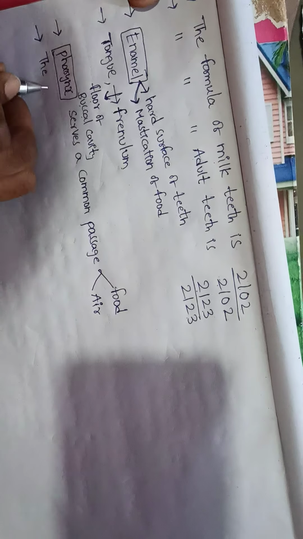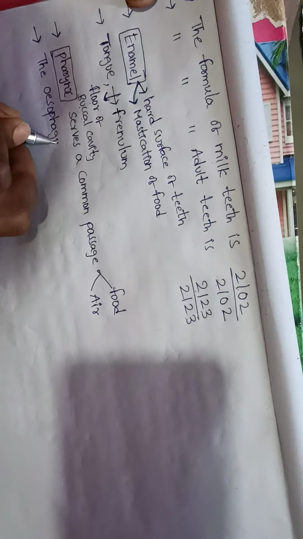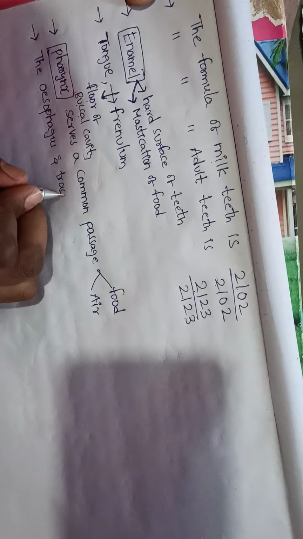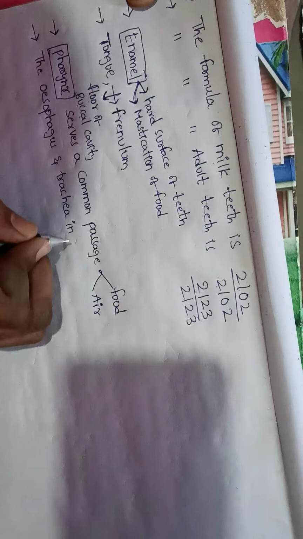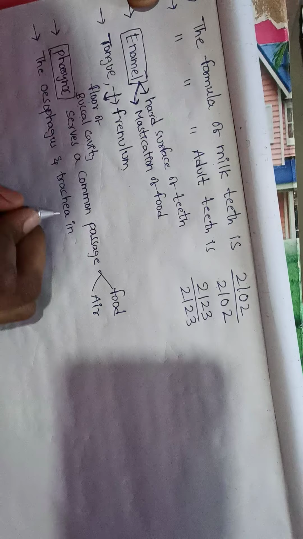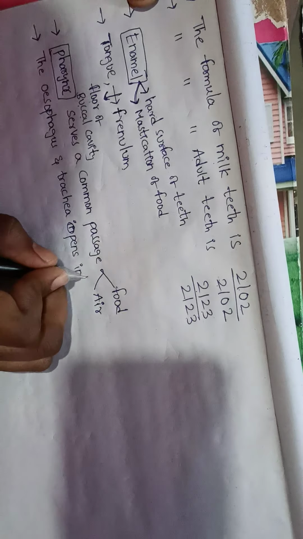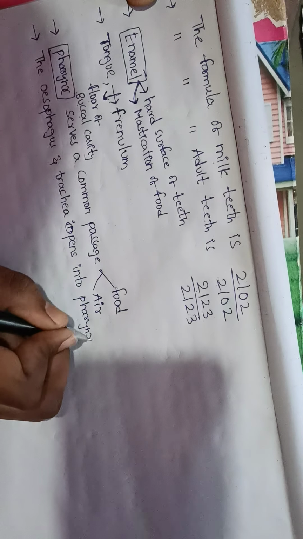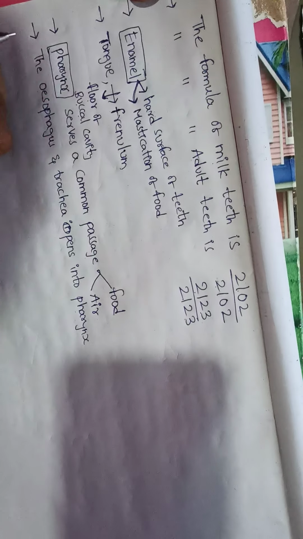The esophagus and trachea open into the pharynx. Hence, the pharynx is a common passage for food and air.